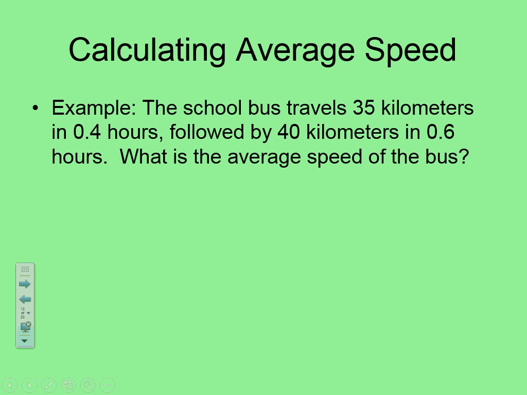Just remember the difference between speed and velocity is speed with direction. So we're going to have our equation. We know velocity is equal to distance divided by time. We're trying to figure out velocity, so we don't know it.